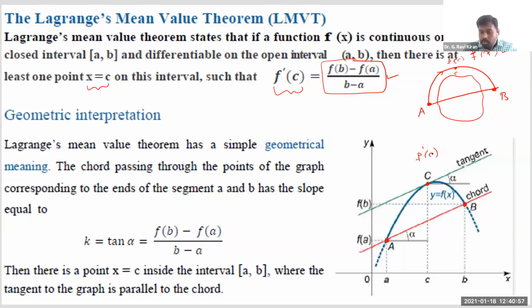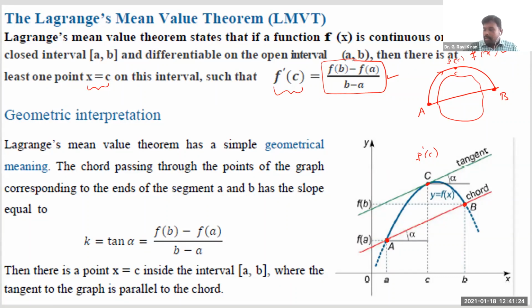When the slope is equal to the slope of this line, the average rate of change is nothing but the slope of this line. So when a function is continuous and differentiable within this interval a comma b, you will get at least one point where the tangent at that point is parallel to the line joining these 2 points, right? That's the basic geometrical meaning of Lagrange's mean value theorem.